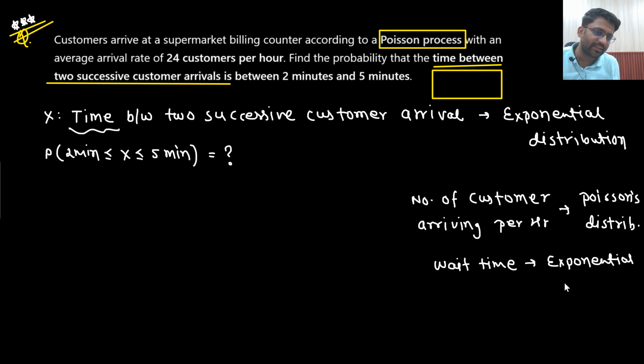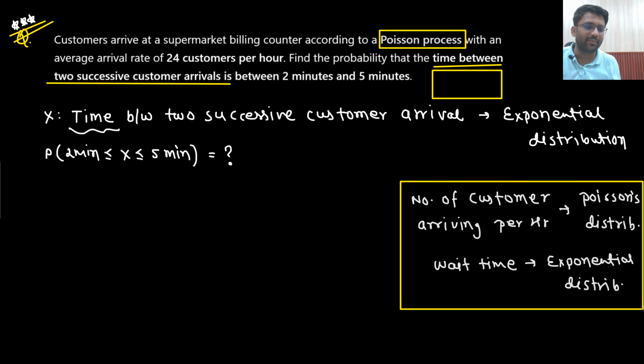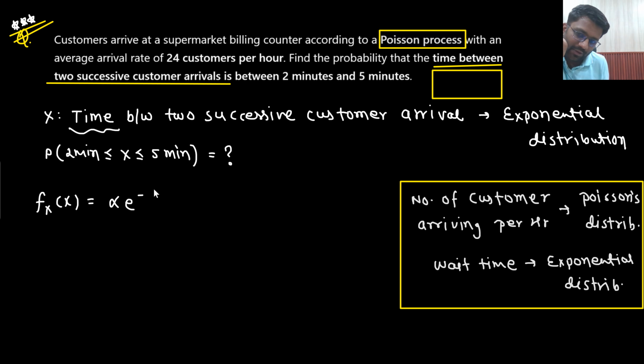So in the examination, just to confuse you, they have written the name of Poisson's distribution. But if your concept is clear that a number will surely represent the Poisson's distribution, but the time would represent the exponential distribution, then you will not be worrying at all. Right? That means what will be the PDF of x? Sir, here the PDF of x will be alpha e to the power minus alpha x with x greater than 0.